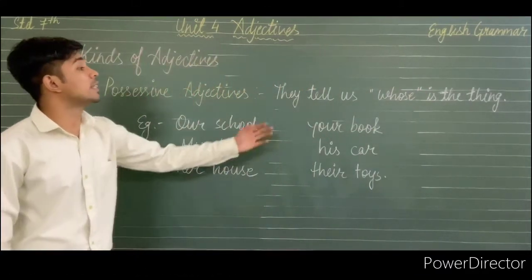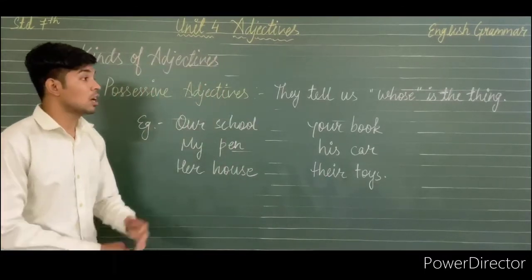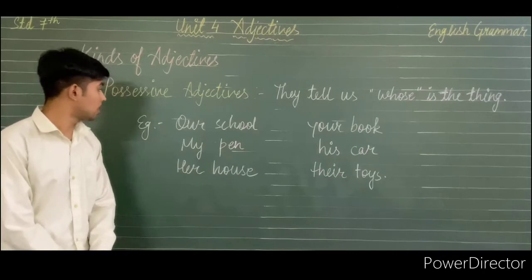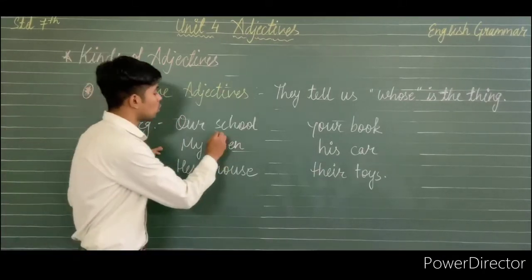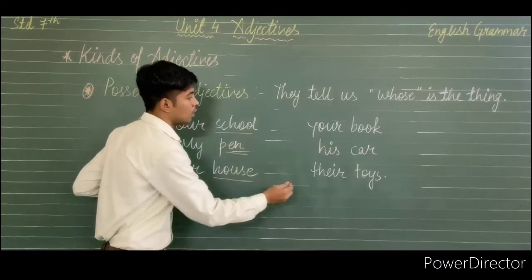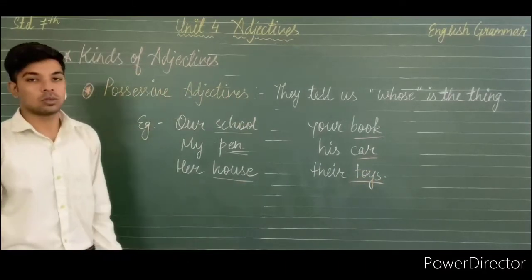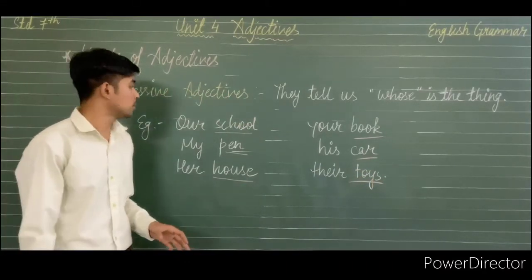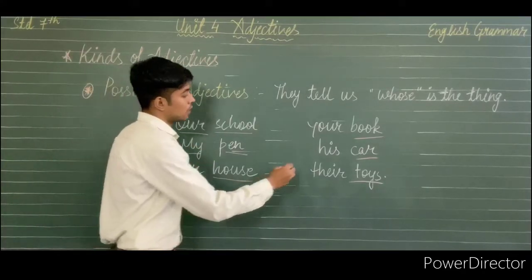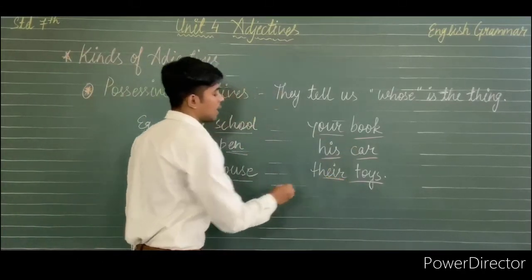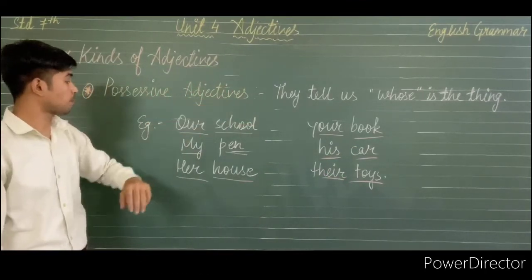Possessive adjectives tell us whose the thing is. They describe to whom the thing belongs. For example, in this case: school, pen, house, book, car, toys. These all are nouns. These all are things. And the words my, her, your, his and their are used as possessive adjectives.